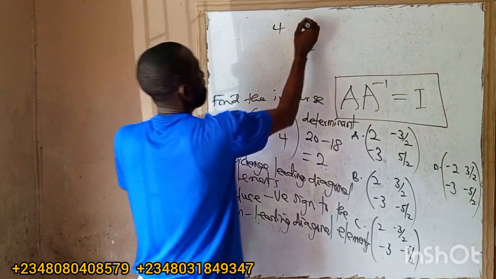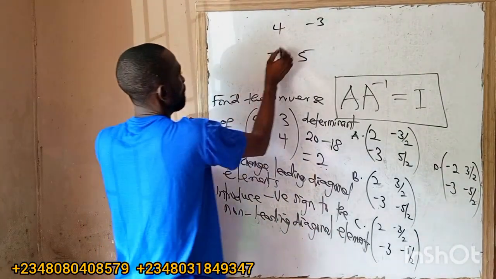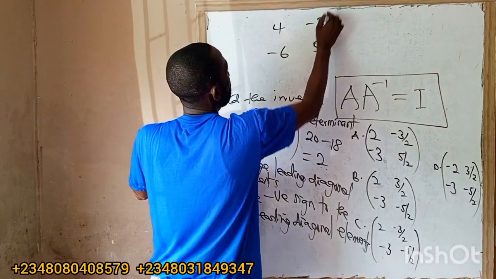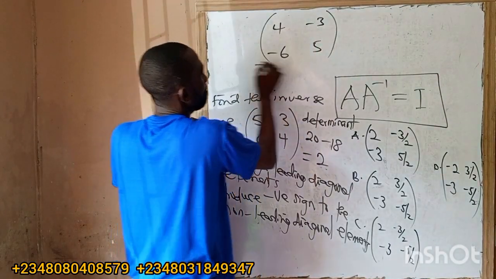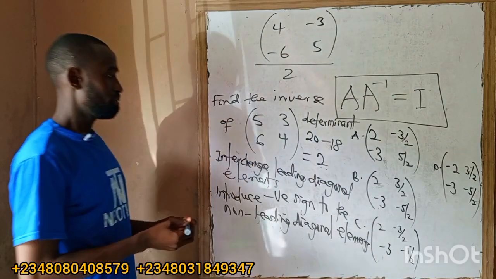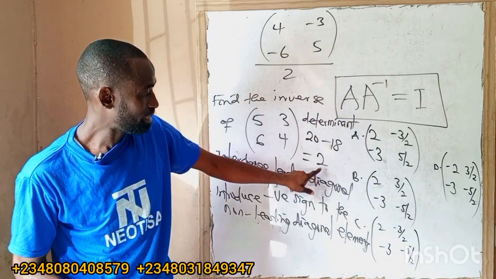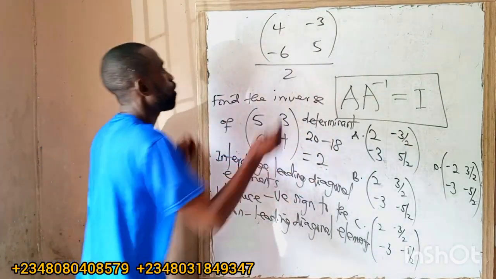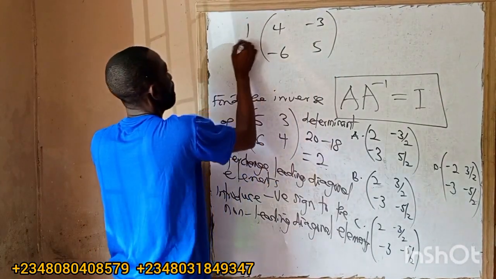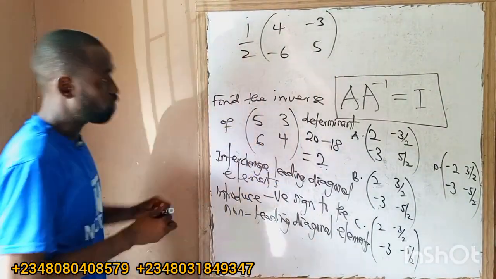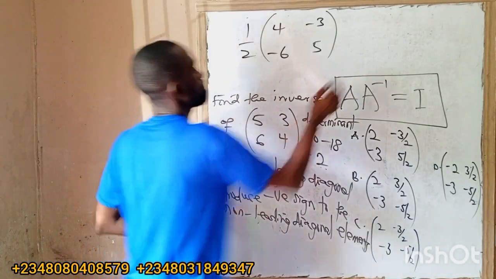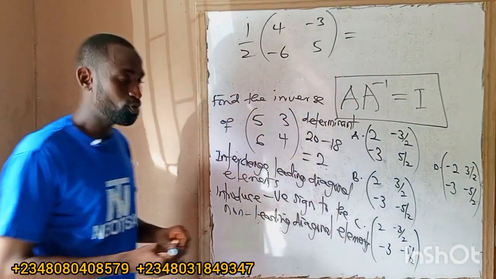This will be minus 3, minus 6. Then all over the determinant, which is 2. So it's the same as saying 1 over 2.